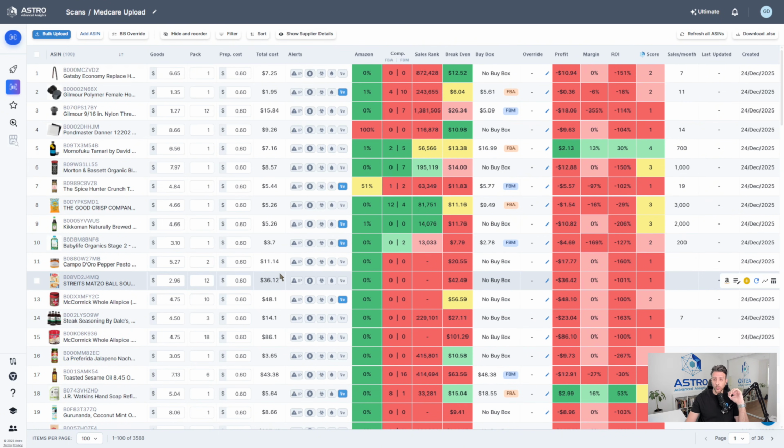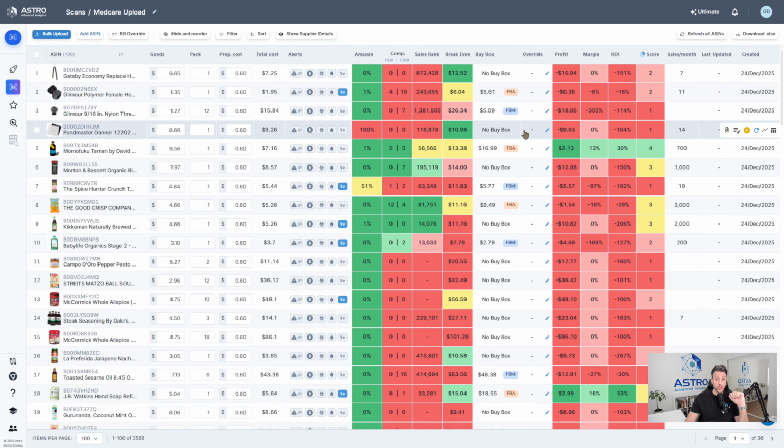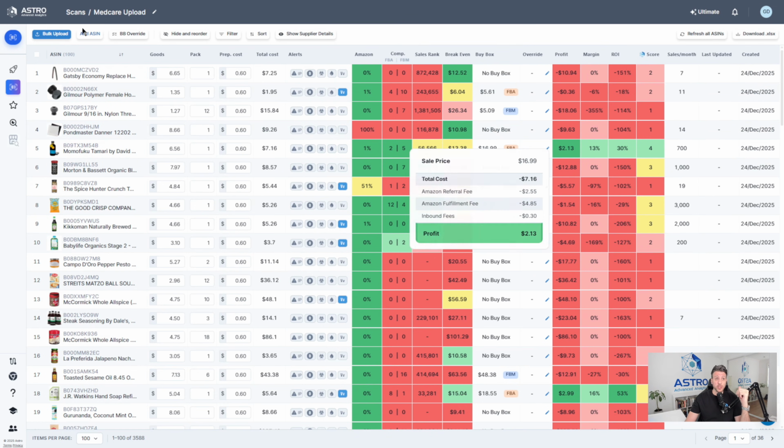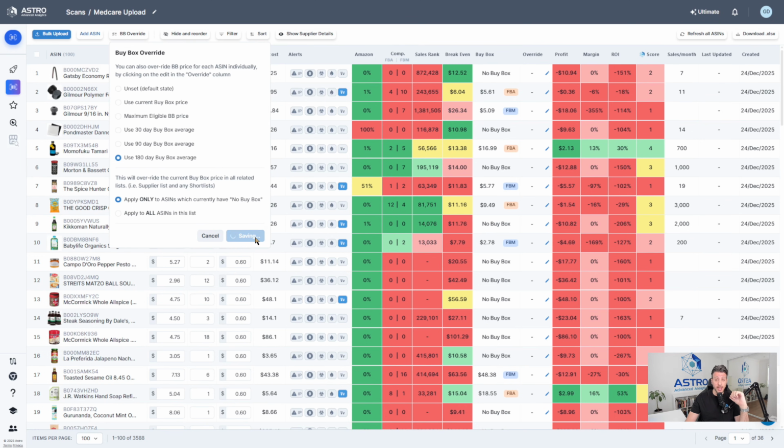The first thing we should probably do is, there's a lot of products here with no buy box. I want to give them all a price, because they appear as having no profit at the moment. So I'm going to go over to buy box override, and I'm going to give them the 180-day buy box average. Whatever the 180-day buy box average was, we're going to apply that, and we're only going to override the ASINs with no buy box. The ones that have a buy box at the moment, there's no overriding going to happen on those. So I'm going to save that.